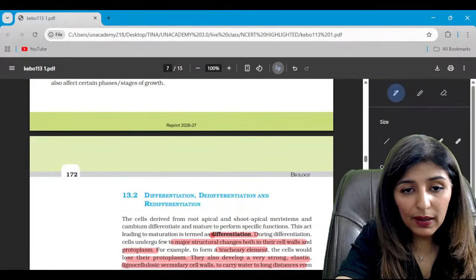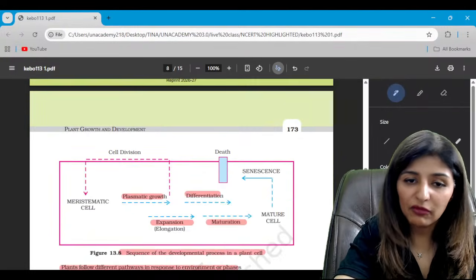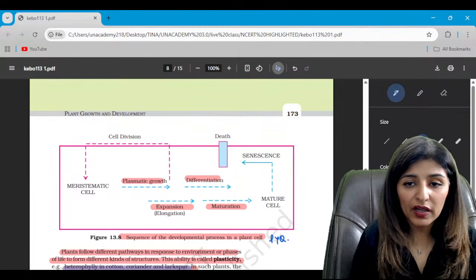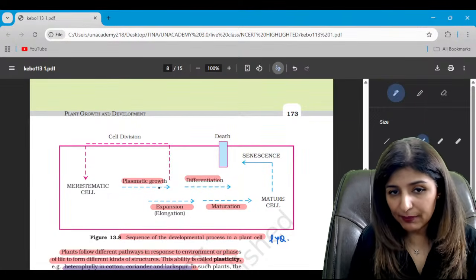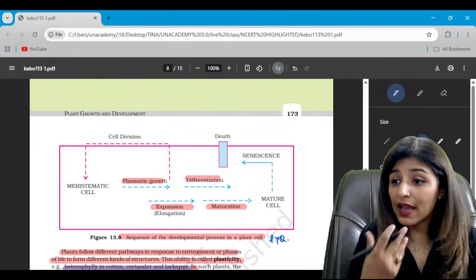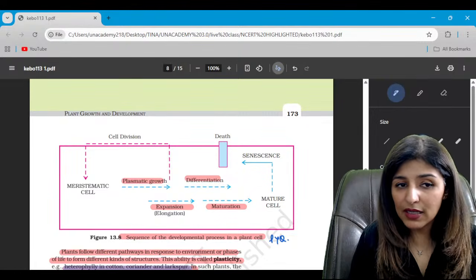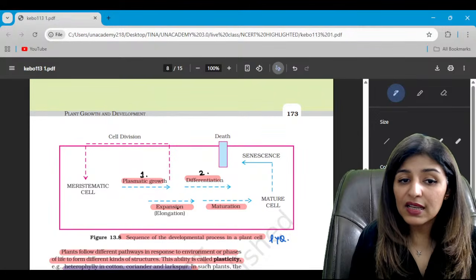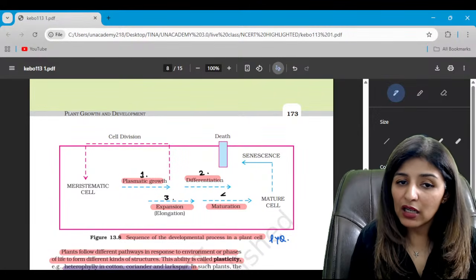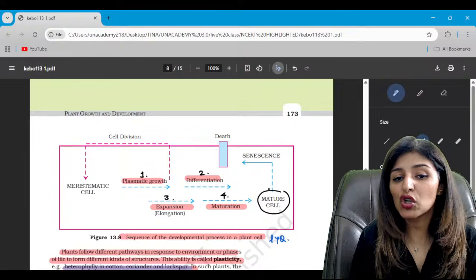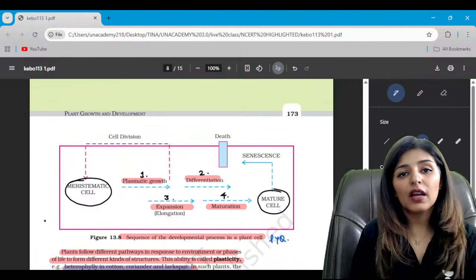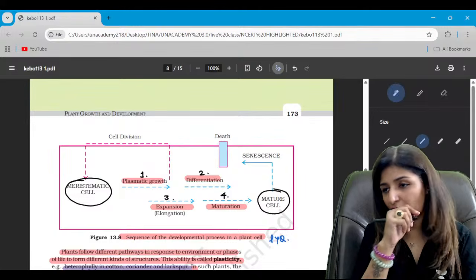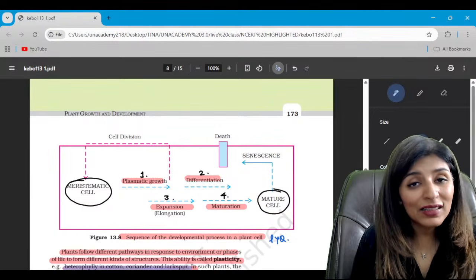Now, talking about the next diagram, very important. So this has already been asked, guys. This is a question already. So meristematic cell is an actively dividing cell. So meristematic cell has to undergo plasmatic growth, differentiation, expansion and maturation to form the mature cell, right? Now they can leave these points 1, 2, 3, 4 as blanks and you have to identify.